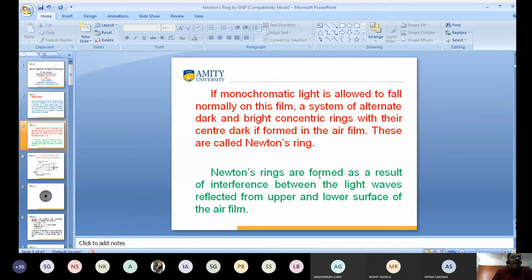Newton's rings are formed as a result of interference between the light waves reflected from the upper surface and lower surface of the air film. Again, I tell you this is the wave on a thin film. Thin film means interference of two reflected rays of light takes place. Due to interference of two reflected rays of light, we get alternate dark and bright fringes. This is based on division of amplitude.